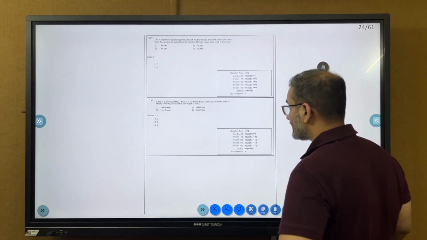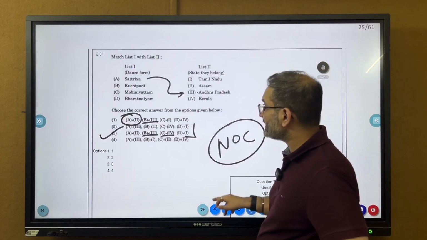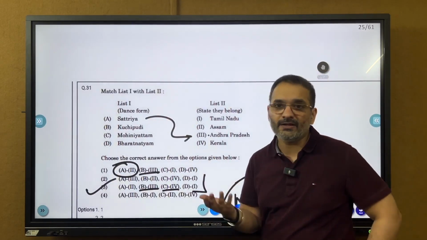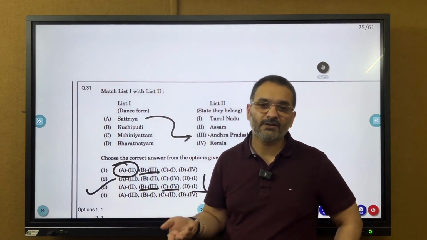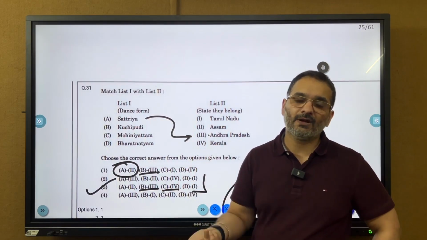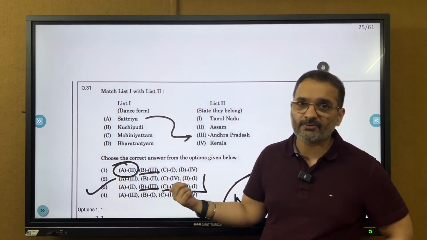One maths question I believe is incorrect. Now, this is standard, I think this came last year also. This is like a one-to-one matching. It comes up a lot in DULLB. It appears in almost all of the examinations. If you're going in for such exams under static GK, you have to cover dance forms, all of the classical dance forms, classical languages, questions have come on them.